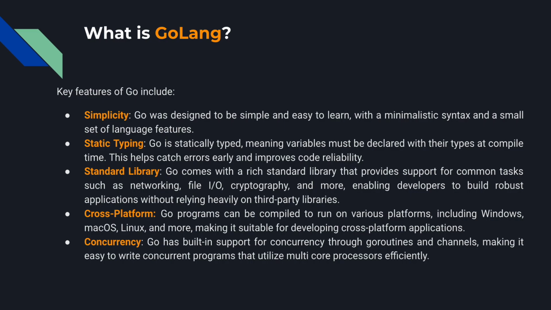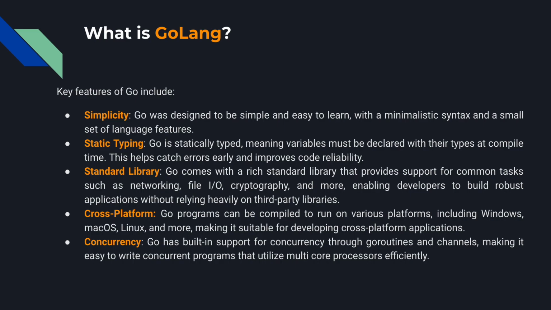Okay, Go is statically typed, meaning variables must be declared with their types at compile time. This helps catch errors early and improves code reliability. Okay, Go comes with a rich standard library that provides support for common tasks such as networking, file I/O, cryptography, and more, enabling developers to build robust applications without relying heavily on third-party libraries.